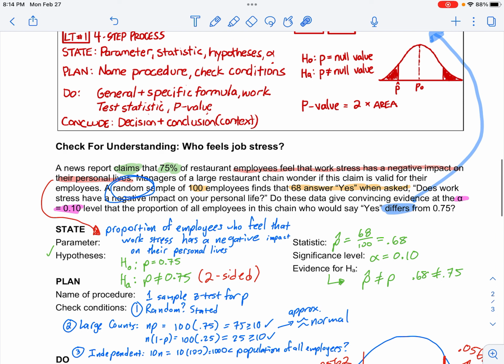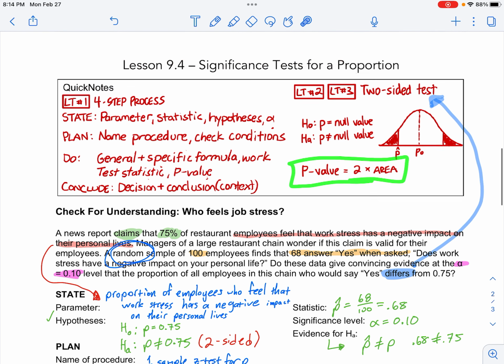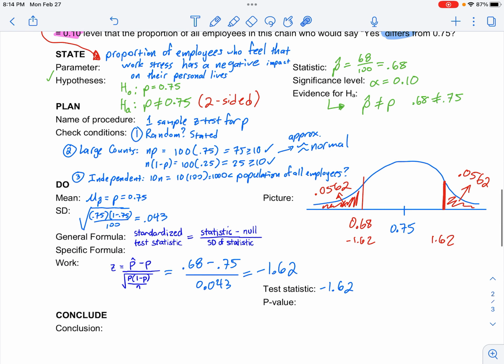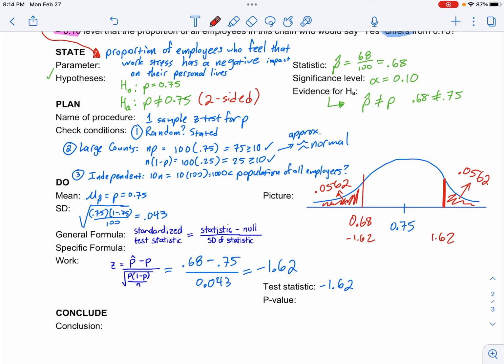So in the quick notes, do you see here, it says when you find the p-value of a two-sided test, you double the area that table A gives you. Because table A will always only give you one side. It will never give you both sides. So all that is to say, my p-value is twice what the table said. 2 times 0.0562, which is a little bit more intriguing. That's really, really close to alpha. It's 0.1060.